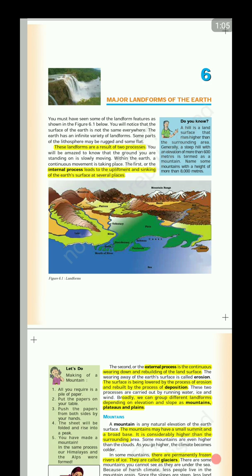Now broadly we can group different landforms, depending on the elevation and slope, as mountains, plateaus and plains. Very importantly, we can group different landforms depending upon the elevation and slope as mountains, plateaus and plains.